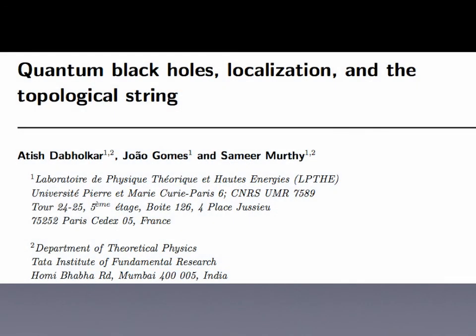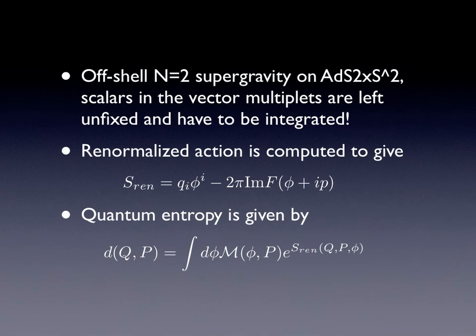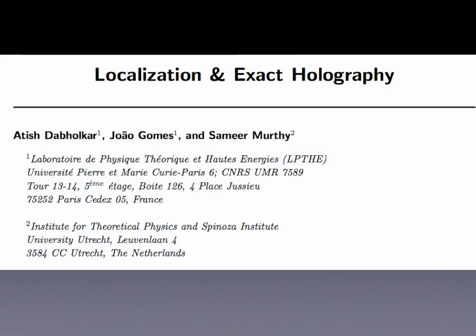In the paper Quantum Black Holes, Localization and a Topological String, we studied this problem in the case of four-dimensional black holes. We perform localization of N=2 supergravity on AdS2 x S2, and show that the scalars in the vector multiplets are left unfixed and have to be integrated. The renormalized action is computed to give the following form, where phi are some potentials that have to be integrated, and F is a prepotential of the theory. The quantum entropy is given by a finite-dimensional integral. After considering the measure on the space of phi's, we find an impressive matching between the microscopics and macroscopics, as explained in the paper Localization and Exact Holography.